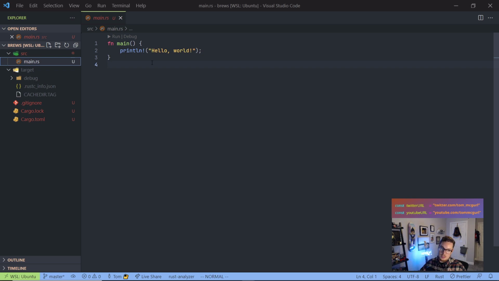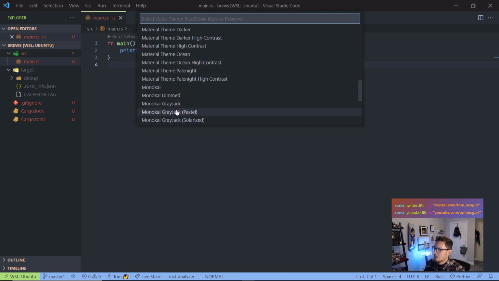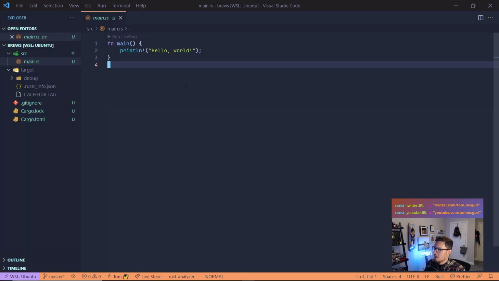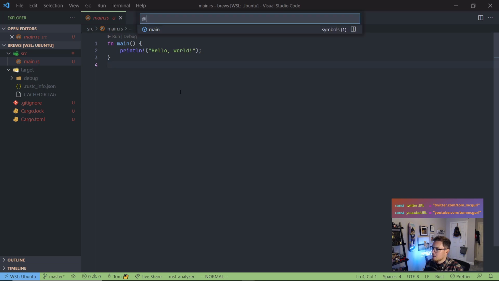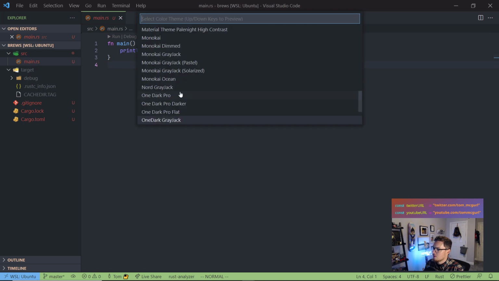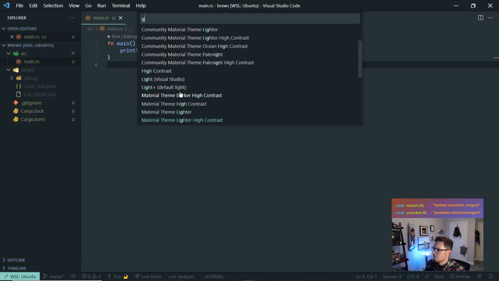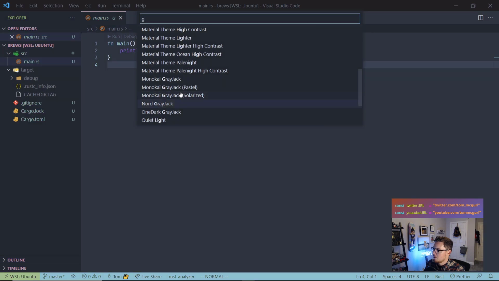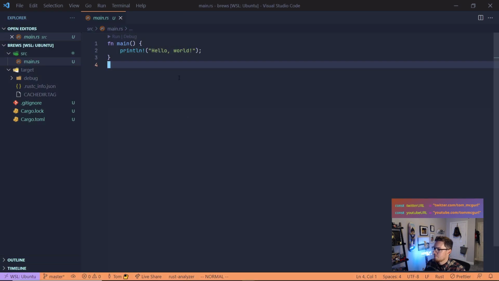The theme I'm using today, shout out again to Greyjack. This is Greyjack's theme. If you want to see what that looks like, go to color theme. We've got Monokai Greyjack, we've got Pastel, a bunch of different ones. You can see Tokyo Night Greyjack. Ooh, we might have to use this one. This one's pretty sweet. But yeah, check it out, Greyjack theme. We've got One Dark Greyjack. Ooh, there are so many good ones. Let's search Greyjack. Nord is pretty nice, but I think we're going to go with Tokyo Night Greyjack for today. Let's try it out.